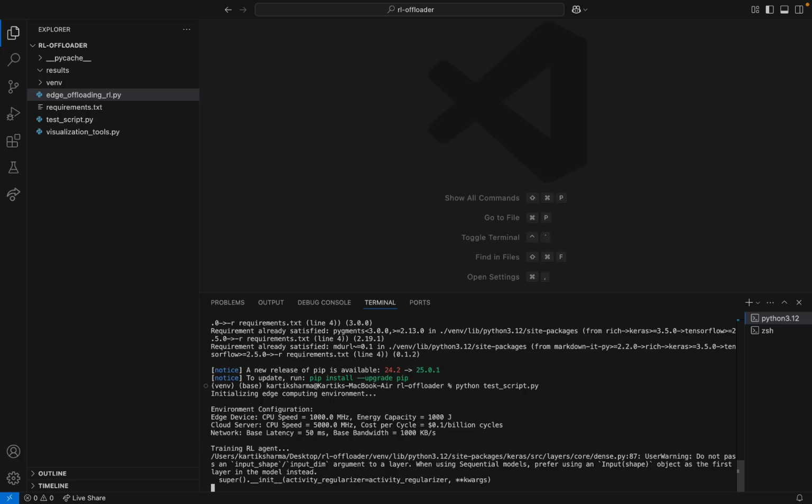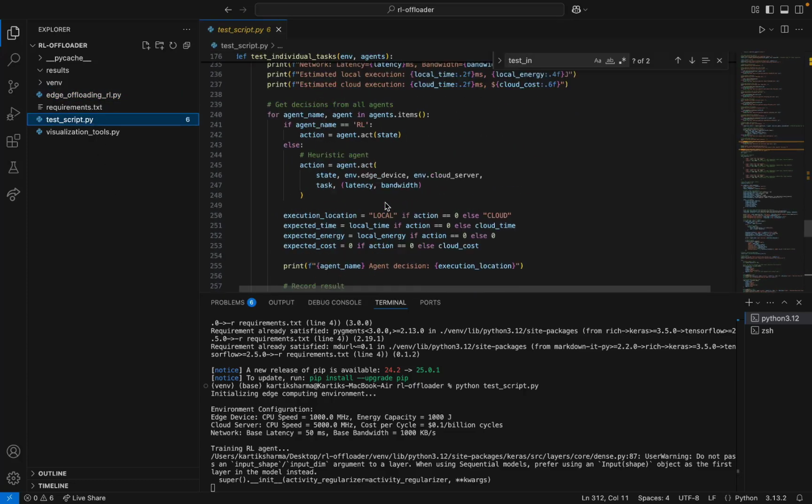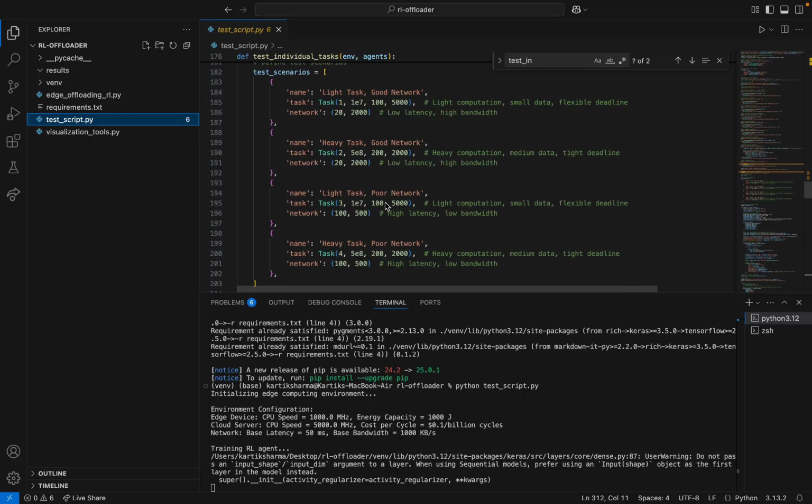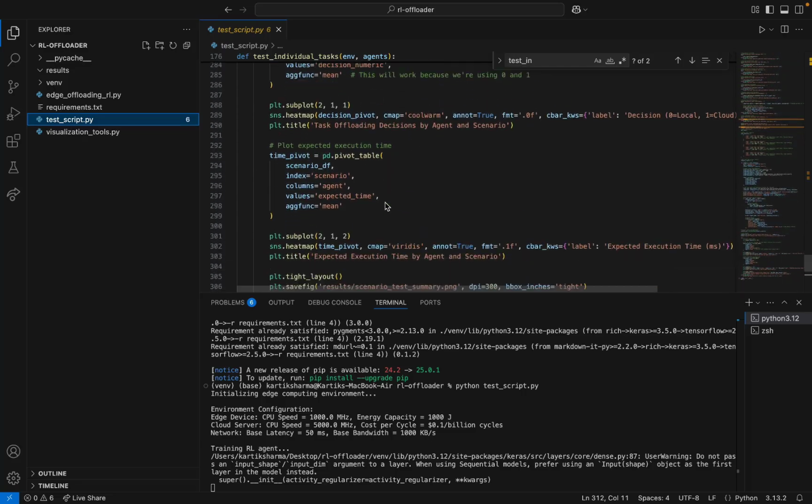Edge computing has emerged as a crucial paradigm for reducing latency and improving efficiency in distributed systems by processing data closer to its source. However, deciding whether to execute tasks locally on edge devices or offload them to the cloud servers presents a significant challenge, especially in environments with changing conditions. Our research introduces a reinforcement learning based approach that dynamically adapts to these conditions in real time, outperforming traditional methods across key metrics. Let me explain our system model.